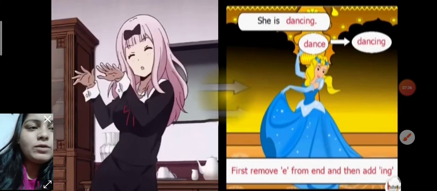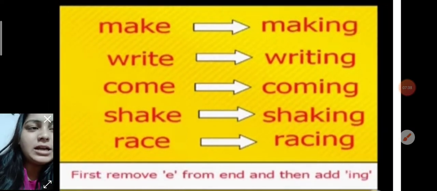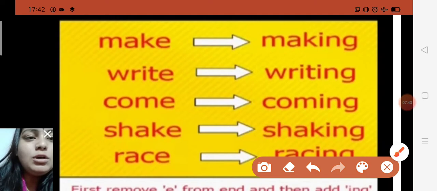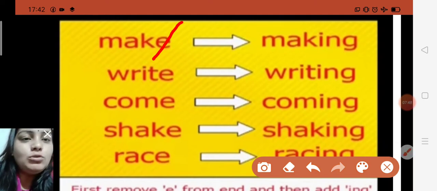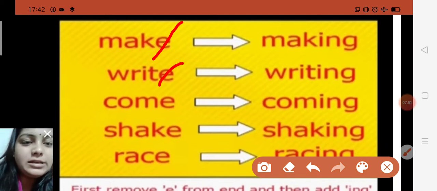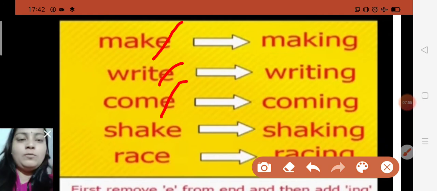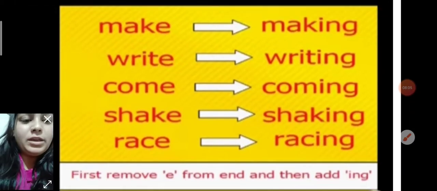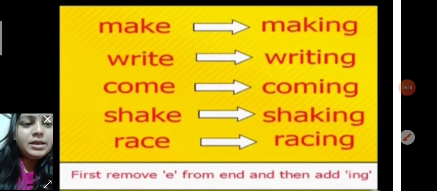Okay children, you can also see some more examples here. Like make, when you are going to make the continuous form, make to making. First you remove E and then you add ing. Make to making, write to writing, come to coming. While making the continuous form, first you remove E. This is your second rule, it is saying. Okay, like shake to shaking, race to racing. So first remove E from the end and then add ing when the action is happening right now.